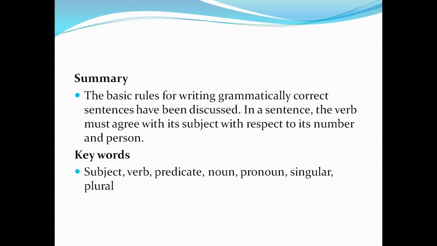Now, hope you have learned certain rules of subject verb agreement and also the areas where you will be getting confused and committing errors. Most probably you will be committing errors because at the last minute you will be doing grammar exercises from the exam point of view or competitive exam.